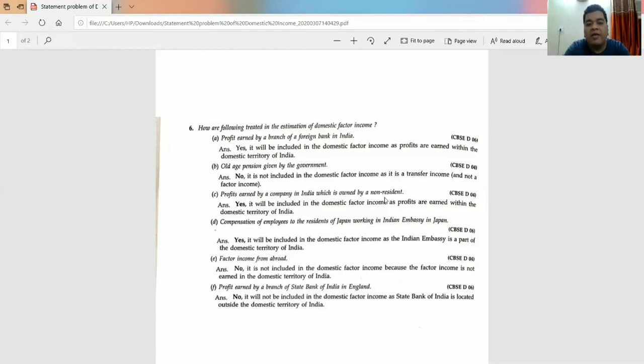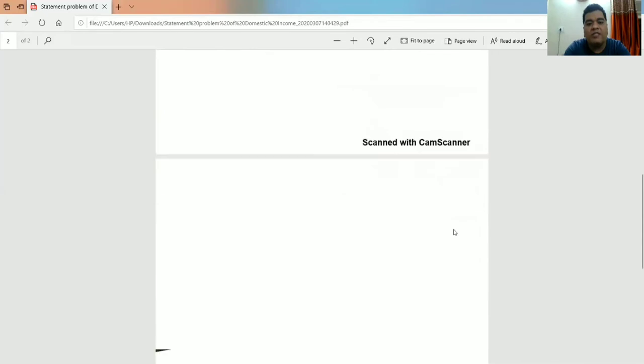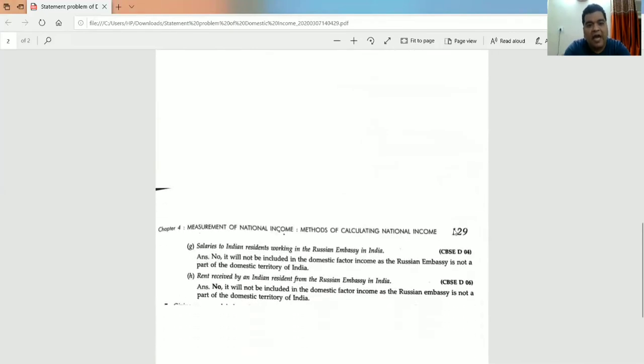Now I am coming to the embassies question. Here there is one question: compensation of employees to the residents of Japan working in the Indian embassy in Japan. Working in the Indian embassy, where? In Japan. Will this be included in domestic income? Answer is yes. Why? Because the Indian embassy is always a part of the domestic territory of India, so it is included in the domestic factor income of India. Okay? I hope it is clear to you.